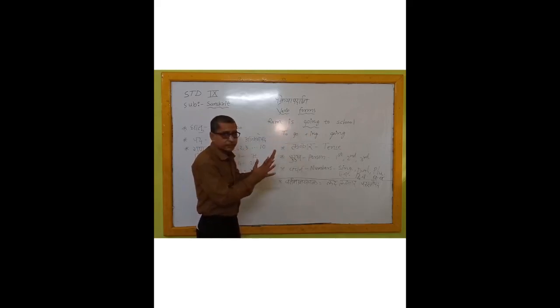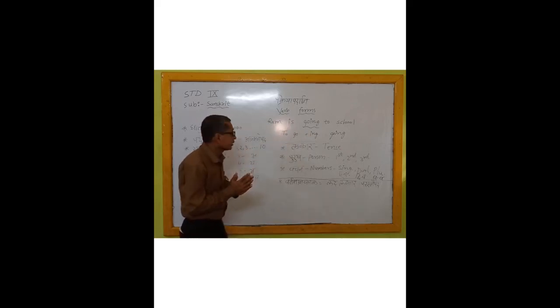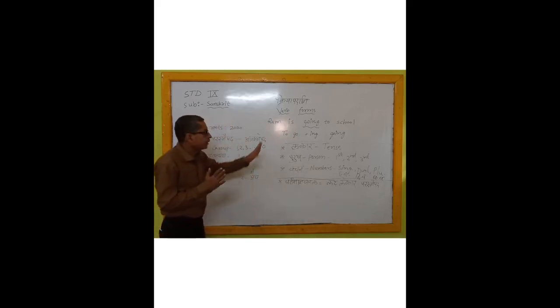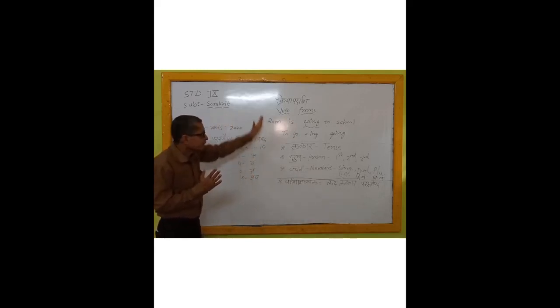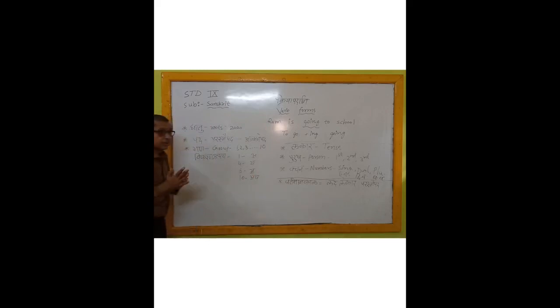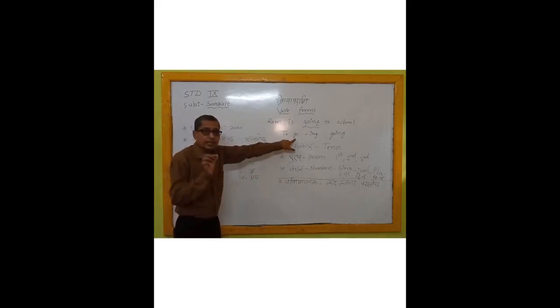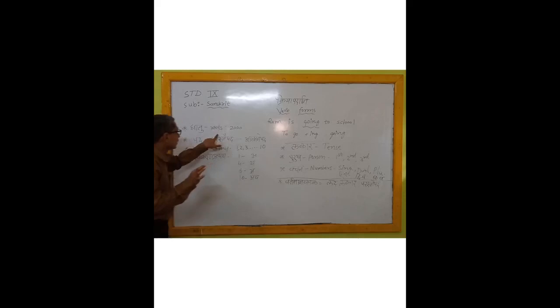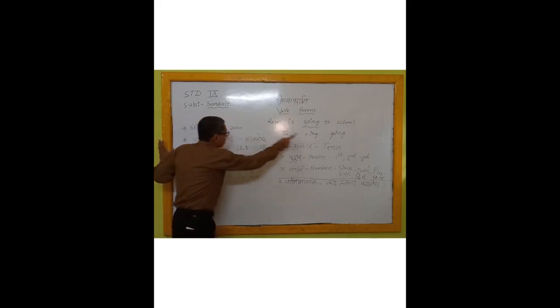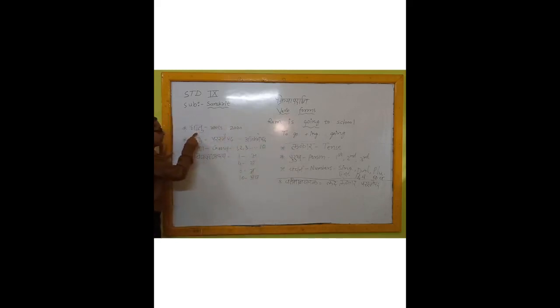In the same way, in Sanskrit language also, we make the verb form in the same manner. For example, "to go" is the main form of the verb. In Sanskrit, we call it dhatu, which means root.